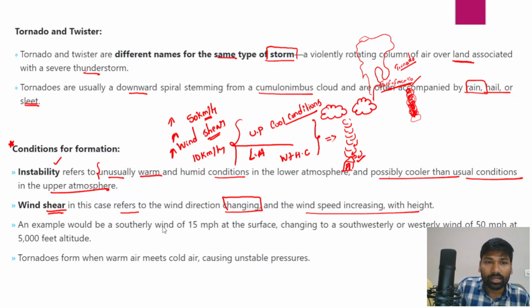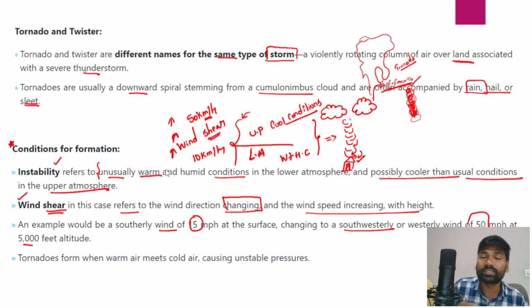For example, a southerly wind of 15 miles per hour at the surface would change to a southwesterly or westerly direction with a wind speed of 50 miles per hour at 5000 feet altitude. That is known as wind shear, and it favors the formation of tornadoes.